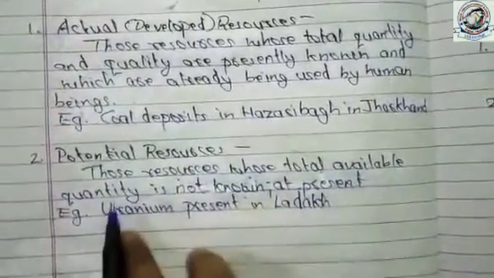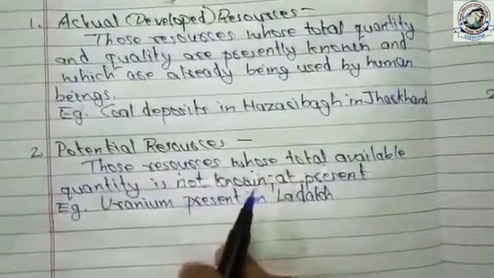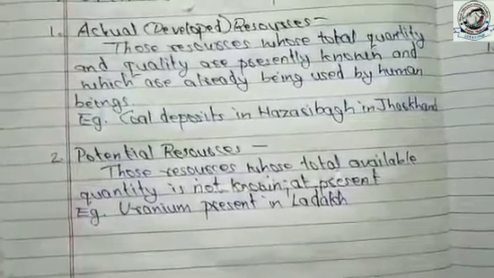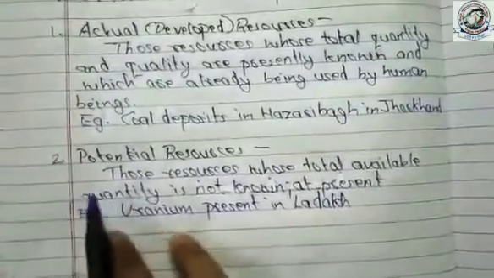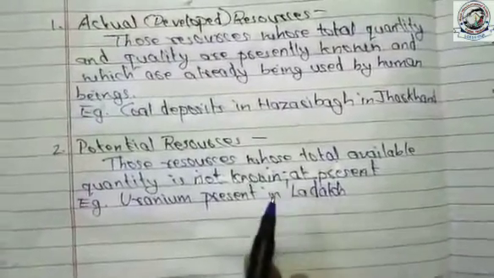Its total available quantity is also not known at present. It means that potential resources need a detailed survey to estimate their quantity and quality. One example of potential resources is uranium present in Ladakh.